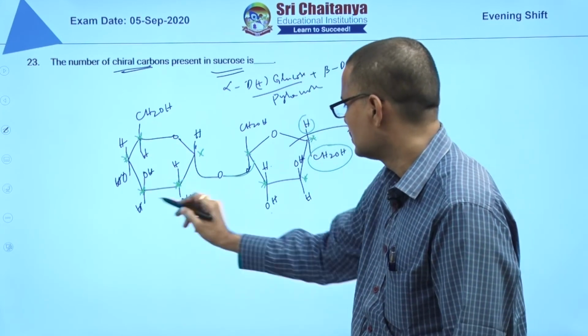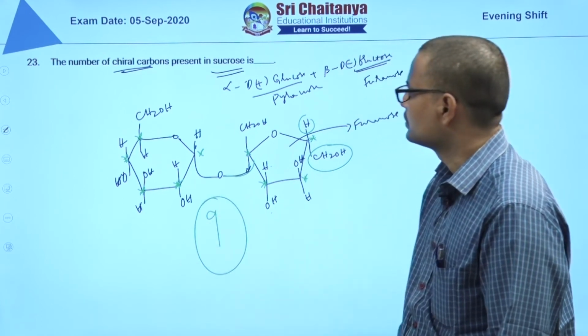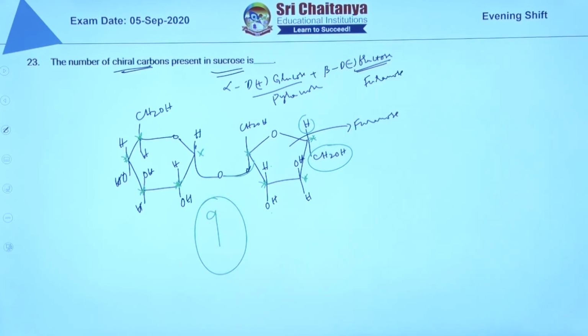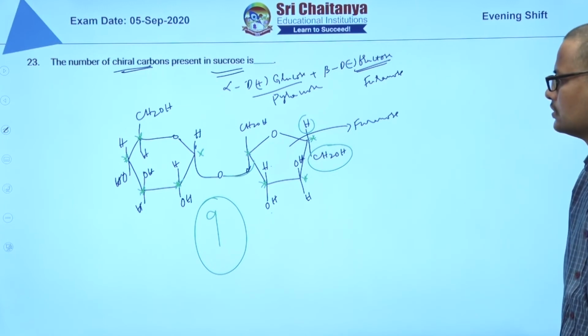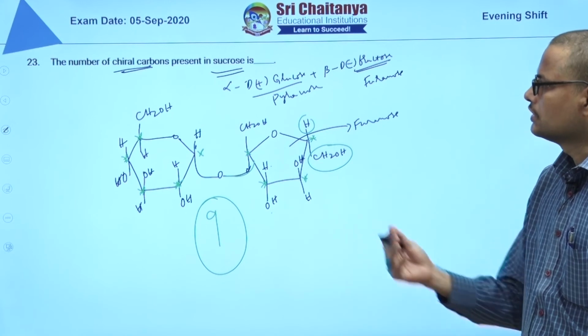So total 3 to 5 here and 4 here. Total 9 chiral carbons are there in sucrose. This is the answer for 23rd question. Next, 24th.